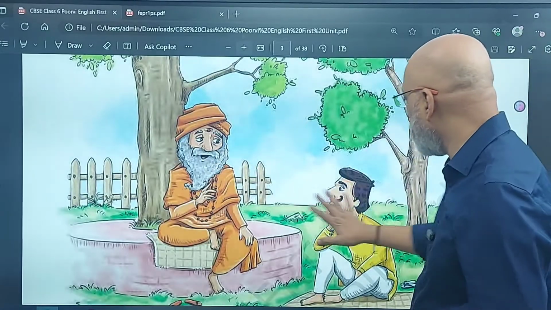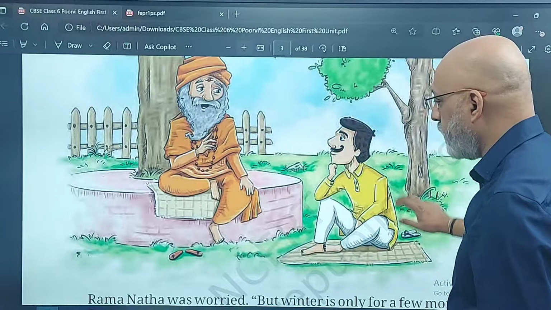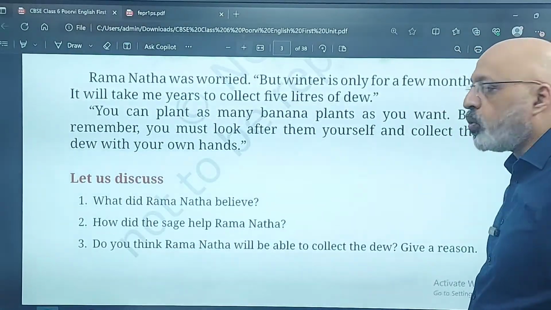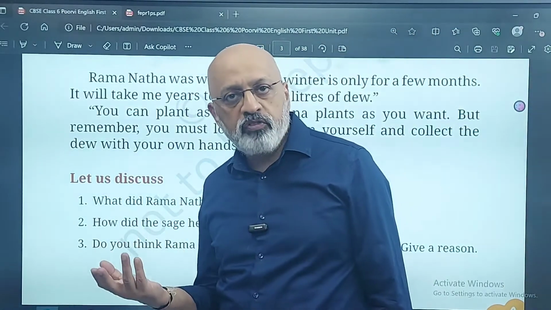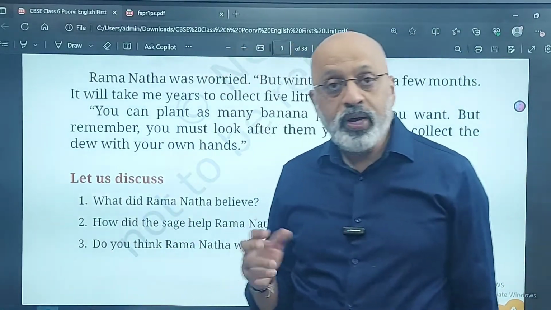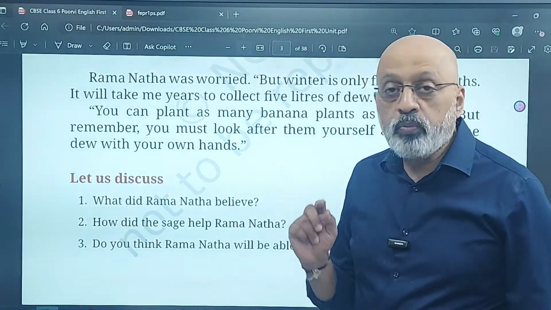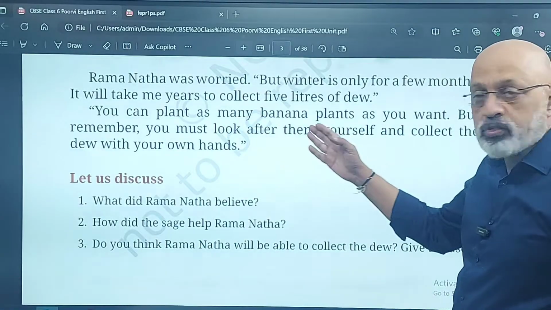So this is the sadhu, this is Ramanatha. He is a follower, that's why he is sitting on the ground. Ramanatha was worried, but winter is only for a few months. Winter is 4 months, November, December, January, February. If I have to collect it only during winter, because in summer you don't find dew, that will take many years. So he says, it will take me years to collect 5 liters of dew.